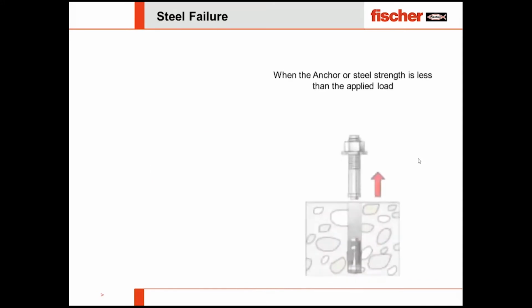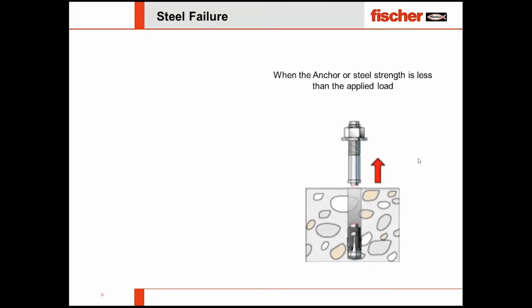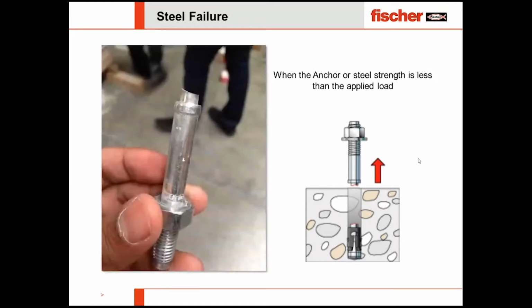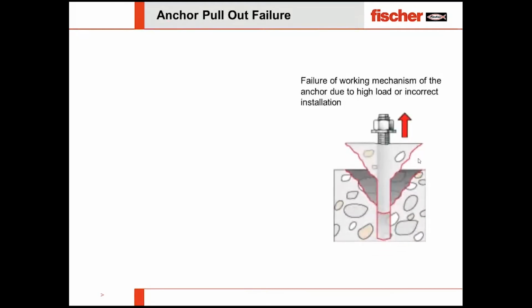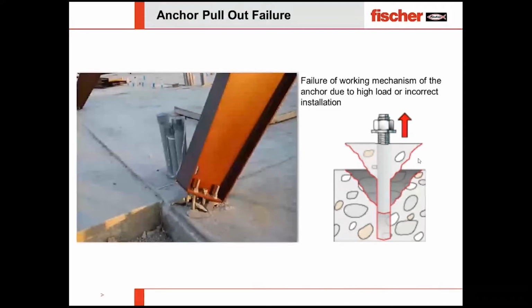There is steel failure. When the anchor is not strong enough for the applied load, it breaks. When the anchor is not properly installed, or maybe the installation is not correct, then pull out failure happens.